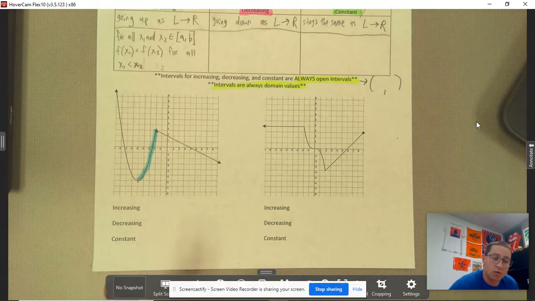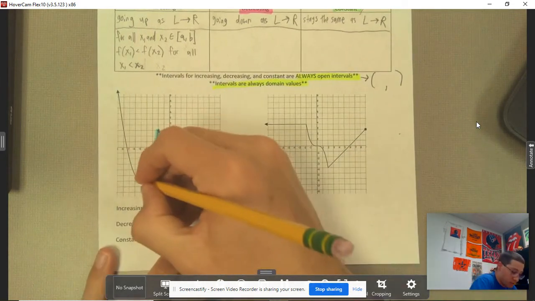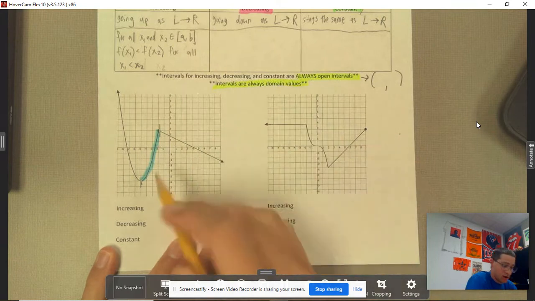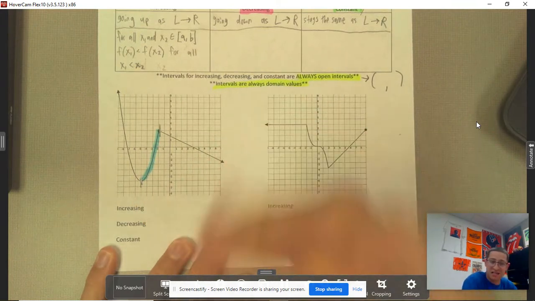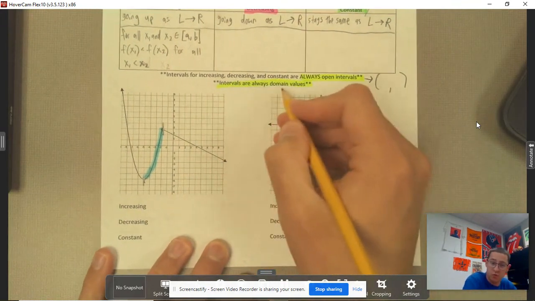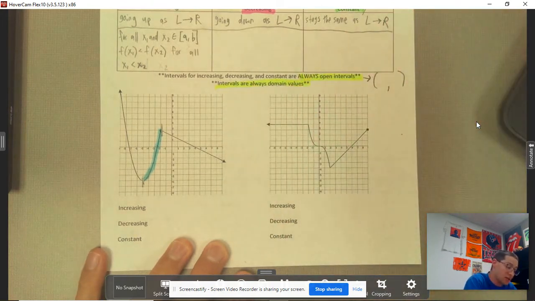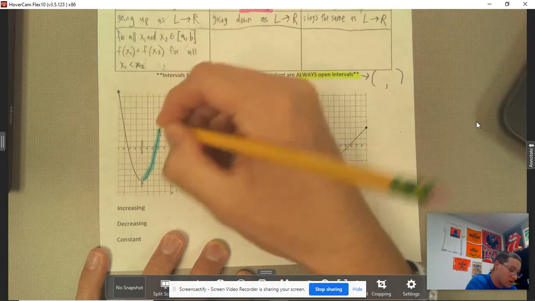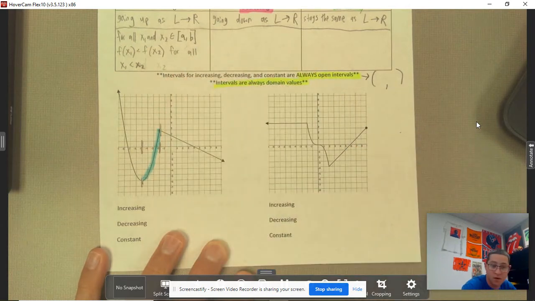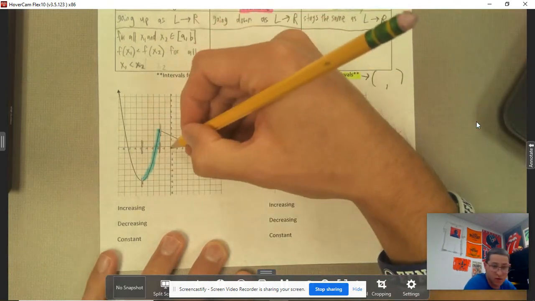So the interval is from here to here, and I want to look at my x values. Intervals, when we talk about decreasing, increasing, or constant, are always going to be my domain. So all I have to do now is find those x values.